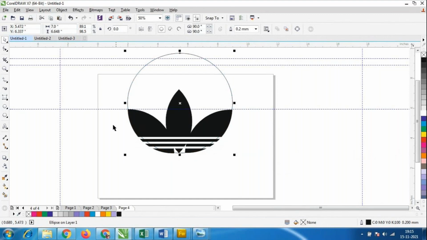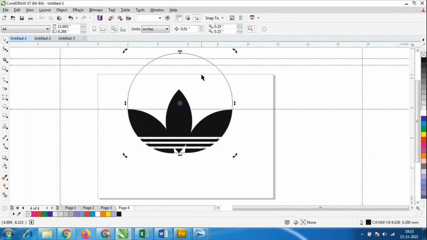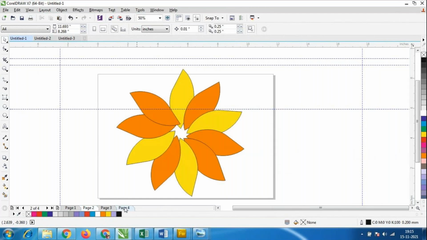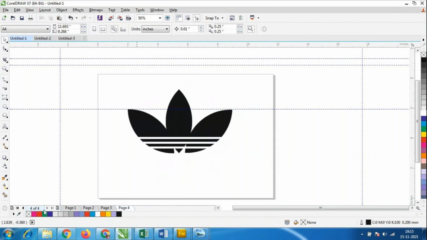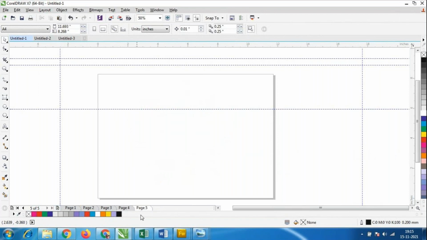Okay, here. So like this, logo design is not much easier. So very small things we are creating, but still everything is very important. Okay. So if you want some more pages, we could take it here. On the page, there is a plus option here. Page 5.